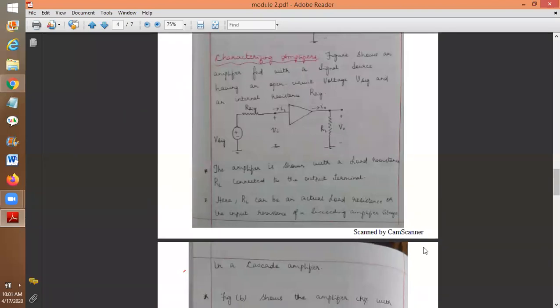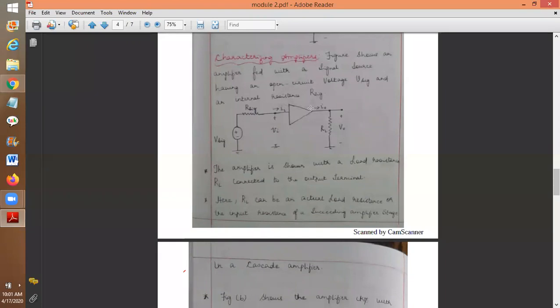Next we shall go for characterizing amplifiers, which is the next topic. They will ask for 8 marks: write down the characterization of an amplifier. Characterizing an amplifier means knowing the properties of an amplifier, that is, of the 3 configurations: common source, common drain and common gate. We have to know the properties of those 3 configurations.